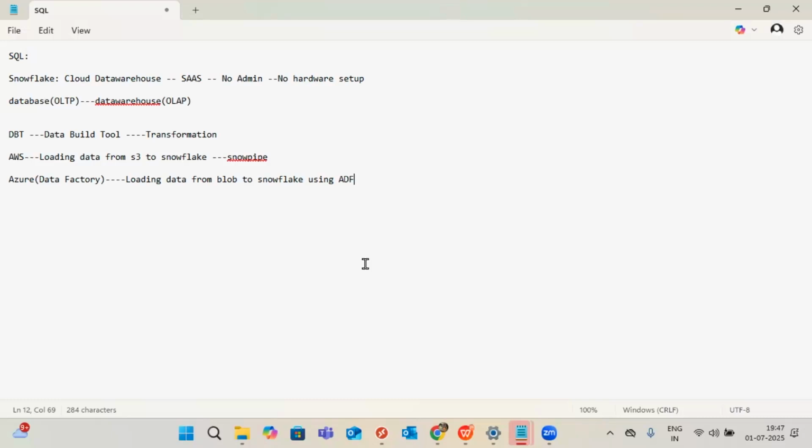Okay, got it. So DBT, you will be covering entire concepts, right? All the DBT concepts. We have a list of the concepts, and I used all of those concepts in my real time. That all I'm going to explain. Mainly, if you check in Google also, you'll get that models is important. Inside models also subcategories are there. Snapshots I will cover. In this also we have subcategories. Macros. Test cases, also two types of test cases. Exposures. Like this, seeds. This is all important. All I will cover.